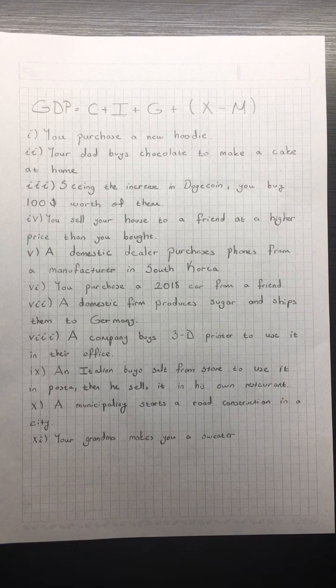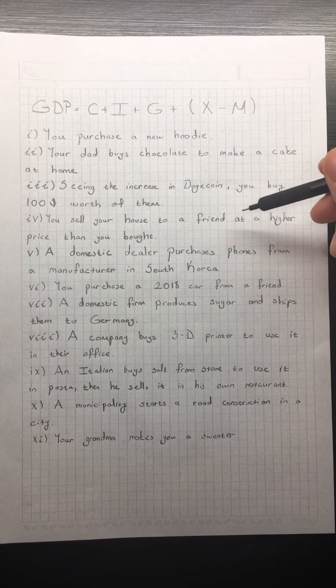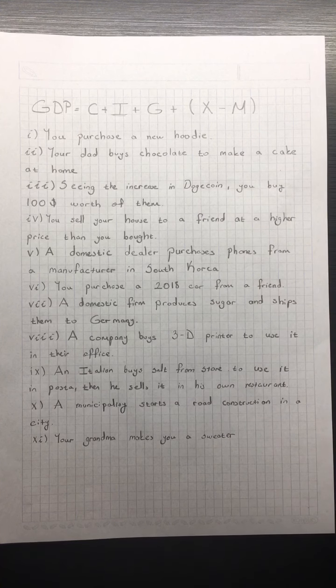Fourth, you sell your house to a friend at a higher price than you bought it. Well, this again seems like a consumption, but remember from the beginning, I said that GDP calculates the production in a given year. This house was not produced this year. This house is second-hand, so because you're selling to another friend, this house was produced, let's say, 10 years ago. 10 years ago, we considered the value of the house in the GDP when it was first produced. But it is already existing.